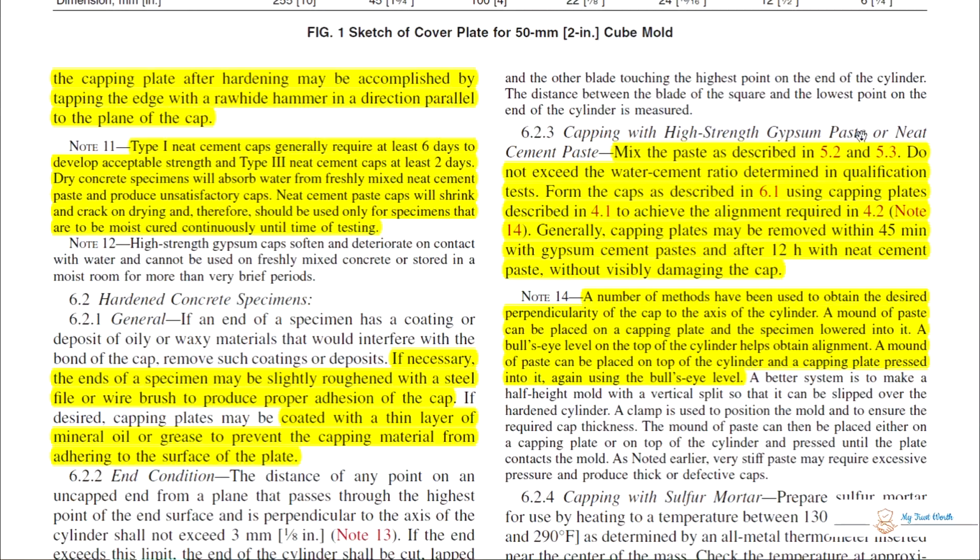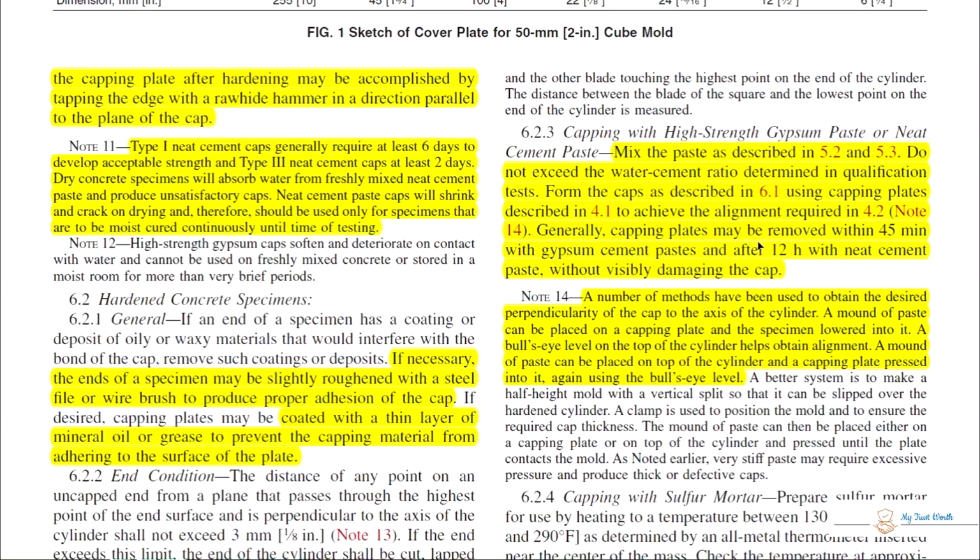Capping with high strength gypsum paste or neat cement paste. Mix the paste as described in this and in this. Do not exceed the water cement ratio determined in the qualification test. Form the caps as described in 6.1 using capping plates described in section 4.1 to achieve the alignment required in 4.2.